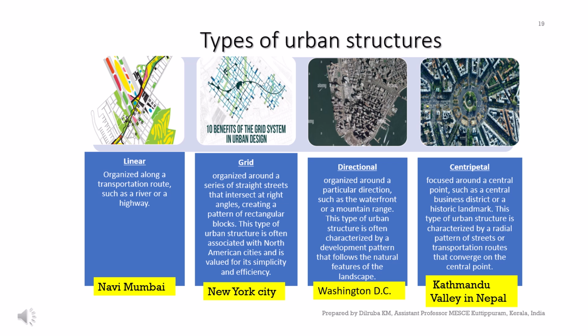The best example of a centripetal city is Kathmandu in Nepal. In Kathmandu, streams converge into a central depression, and some ancient Chinese cities also have the same kind of centripetal urban structure.